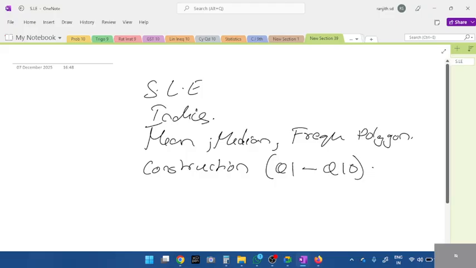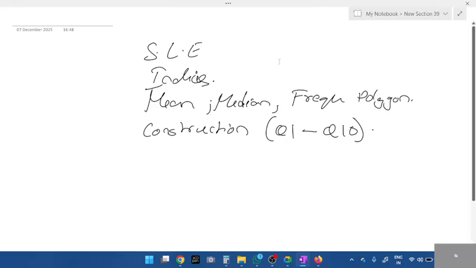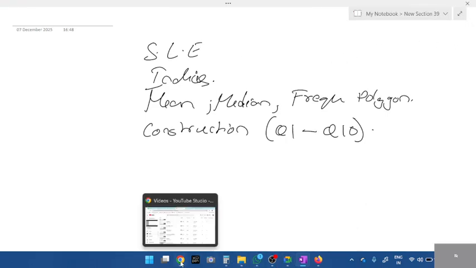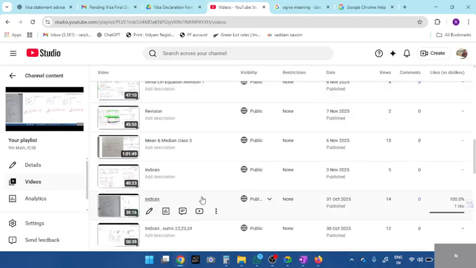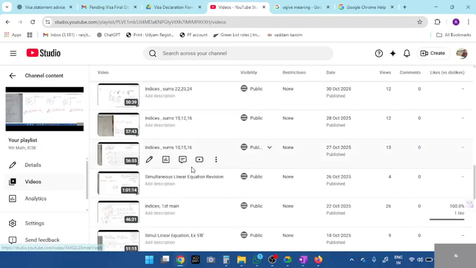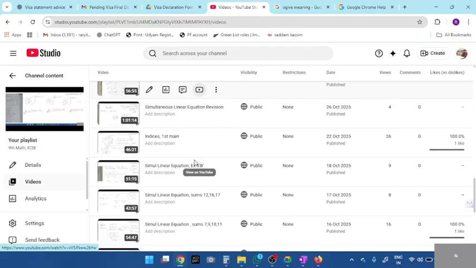These are the chapters: indices, simultaneous linear equation, mean, median, frequency polygon, construction. Fine. This is simultaneous linear equation. In simultaneous linear equation, okay, can you see exercise 5b is given here?